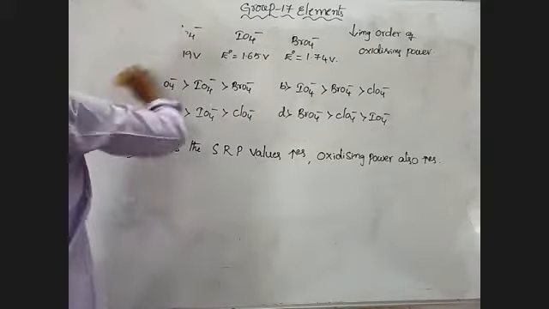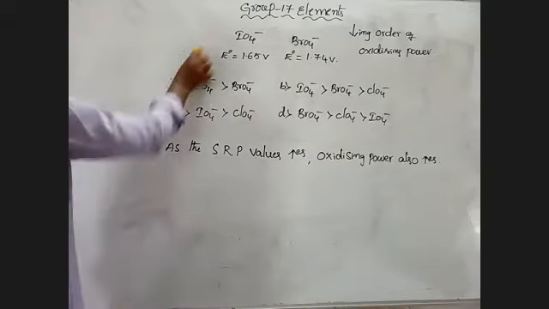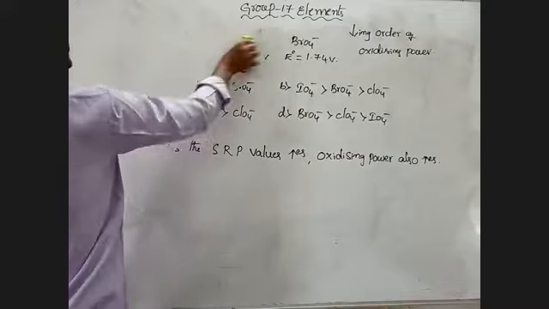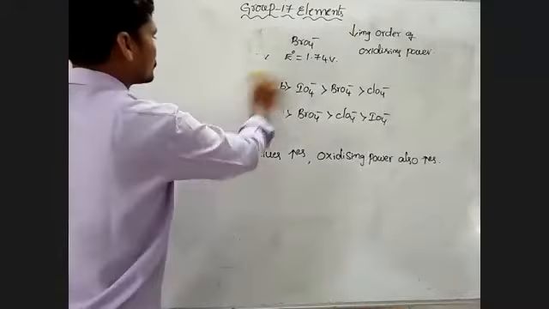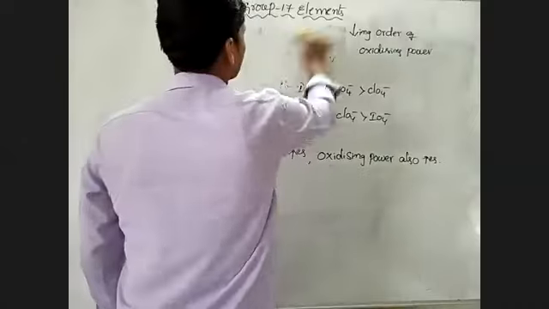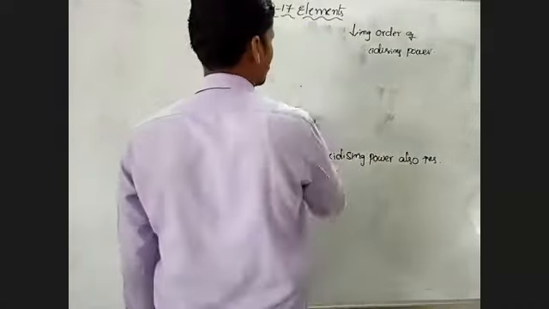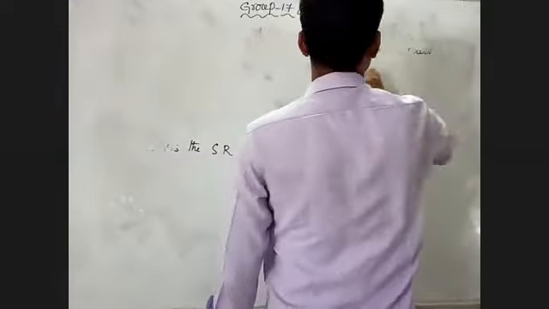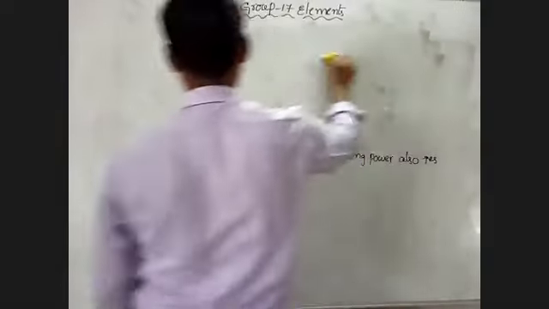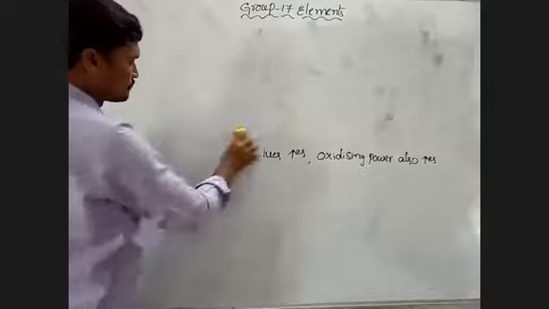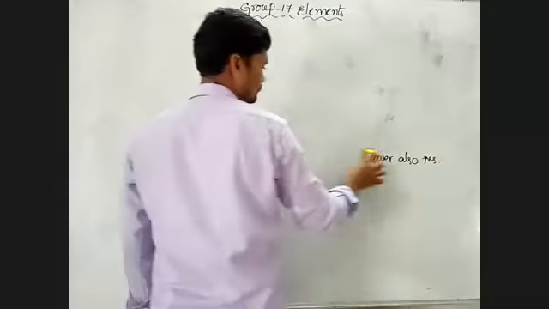So come to the next page. Next, the fourth one.